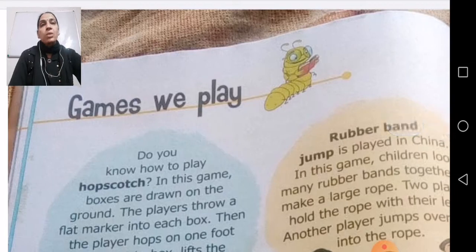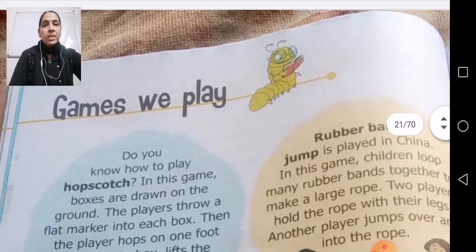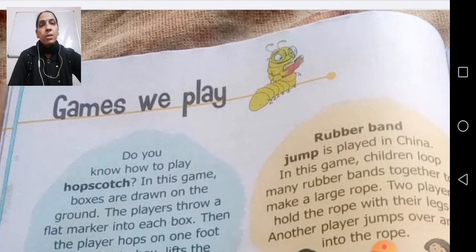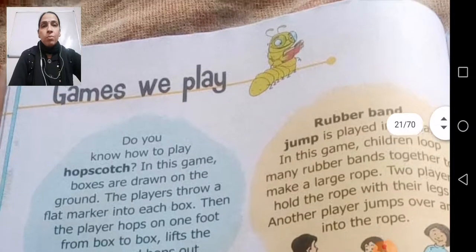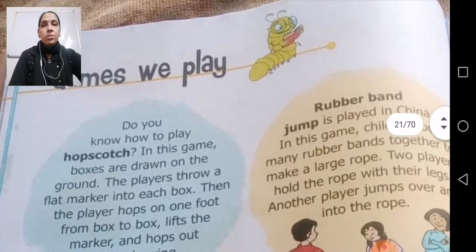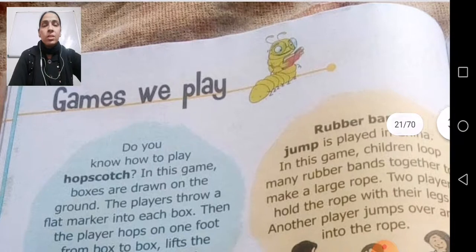I want that you all will play all these games once, except this rubber band jump, because sometimes the rubber band will break and you can get hurt. So except this rubber band jump, I want you to try all these games once, and I hope you all will enjoy them.